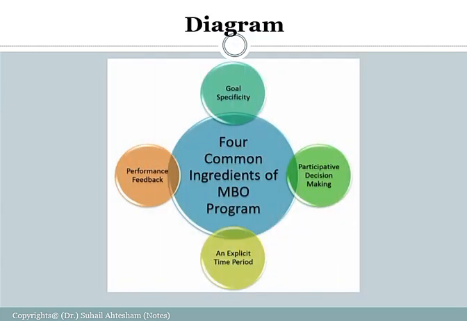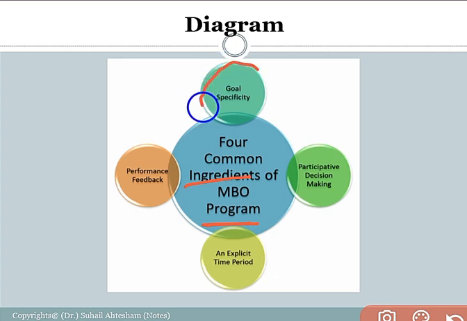Here you can see a diagram. It is a simple diagram which shows the common ingredients or the related factors in the MBO program, management by objective, right? The first related factor is goal specification. Management by objective specifies the goals of the organization, the departmental goals of the organization, the project goals. Project goals are sub-departmental goals, right?